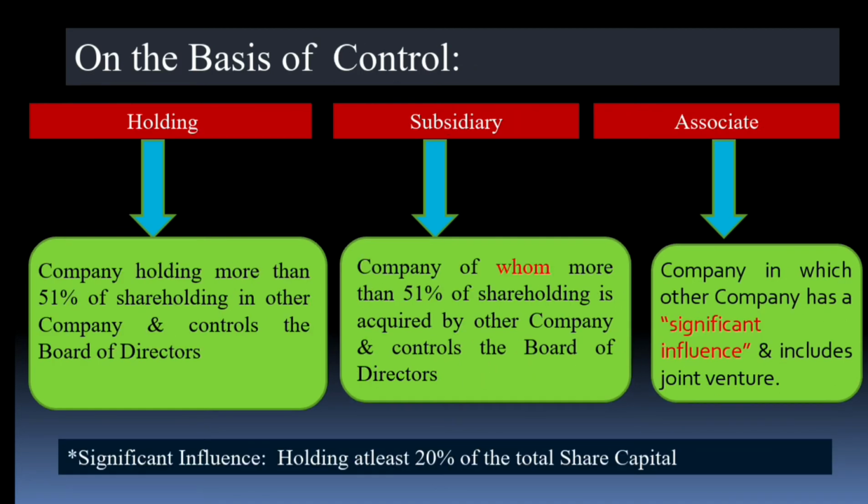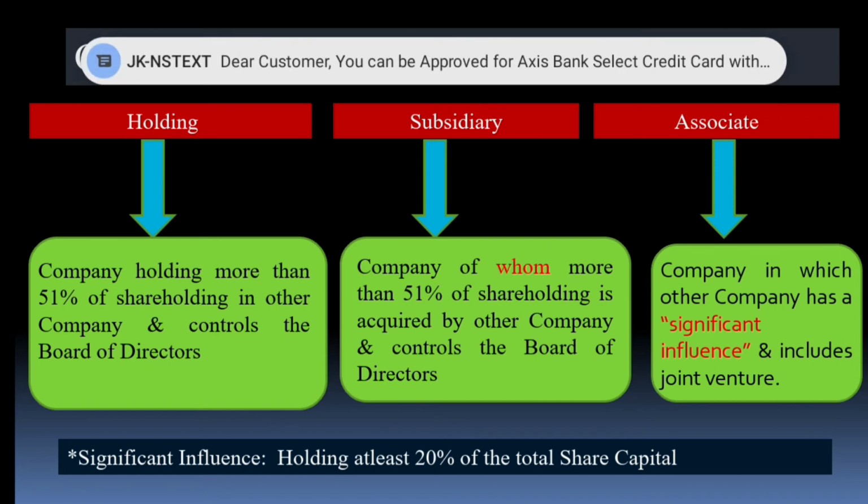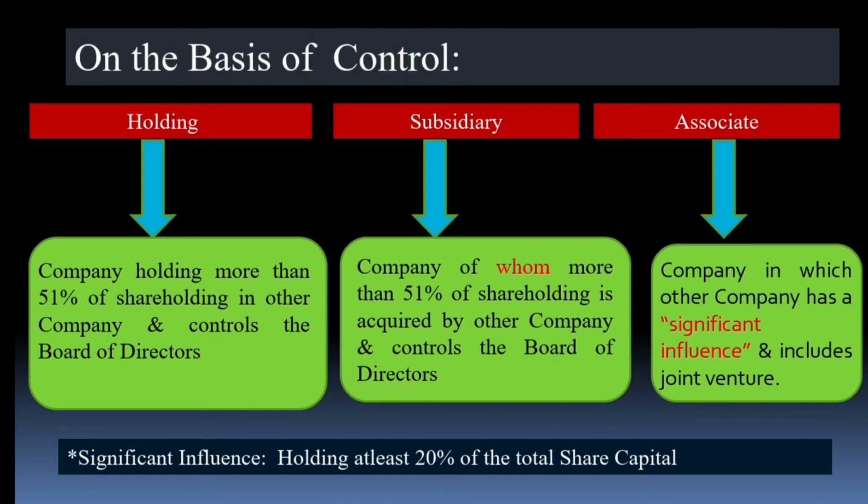Control means the shareholding of the company. What is a holding company? A company holding more than 51% of the shareholding in another company and controlling its board of directors. If I am holding 51% of the shares in the other company, I am the holding company of that particular company.